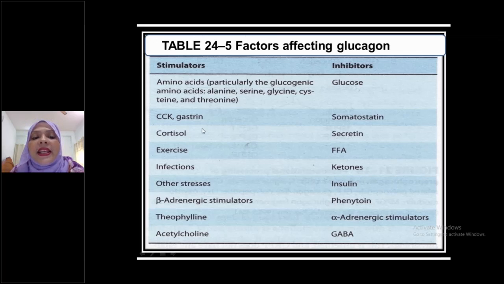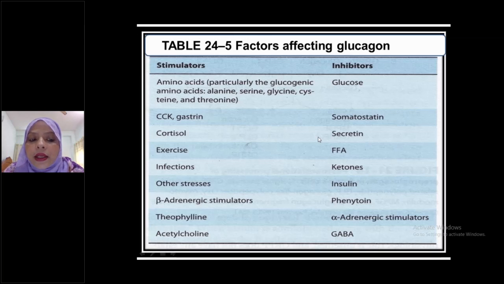Again, I am repeating, GIT hormones gastrin, secretin, cholecystokinin, GIP, and GLP-1 are all stimulators for insulin secretion. But see here, only gastrin and cholecystokinin are stimulators for glucagon secretion, but secretin is an inhibitor to glucagon secretion. This is the difference between insulin regulation and glucagon regulation.